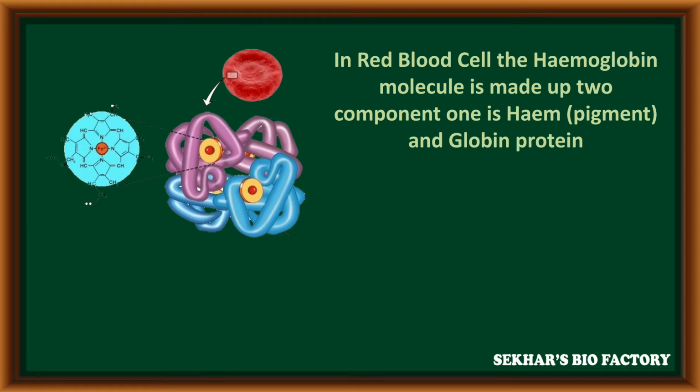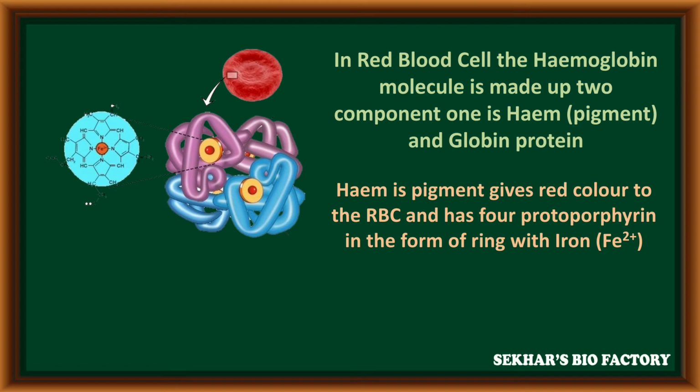In the red blood cell, the hemoglobin molecule is made up of two important components. One is heme, a pigment, and the remaining is a globin protein. The heme is a pigment. It gives red color to RBC and consists of four protoporphyrin rings, and at the center it consists of iron in the form of Fe2+. This is called heme. It is a pigment that gives red color to RBC. These are located at these points.